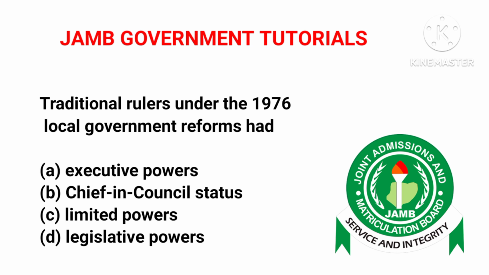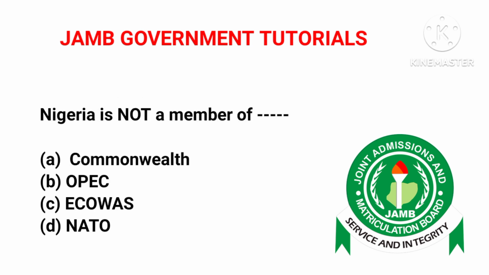Now let's look at question 18. Nigeria is not a member of, we have option A, the Commonwealth, B, OPEC, C, ECOWAS, and D, NATO. The correct answer to this question is option D, NATO.